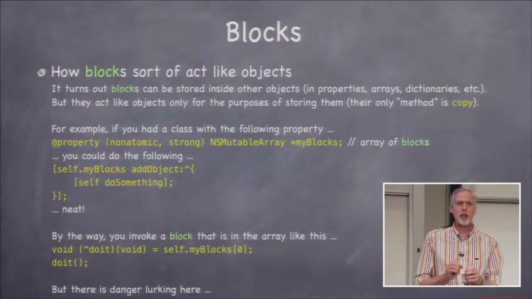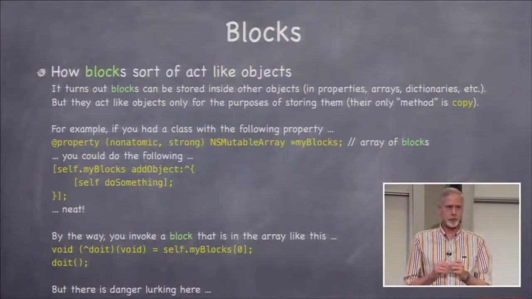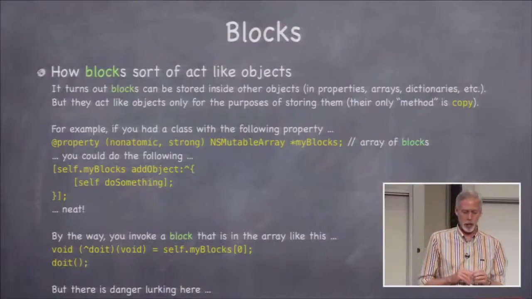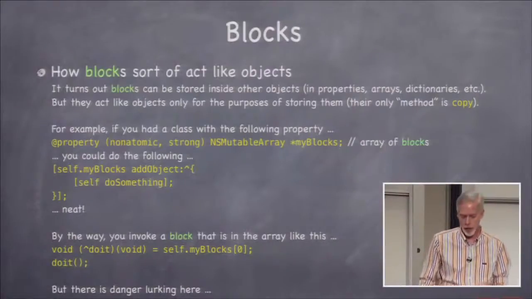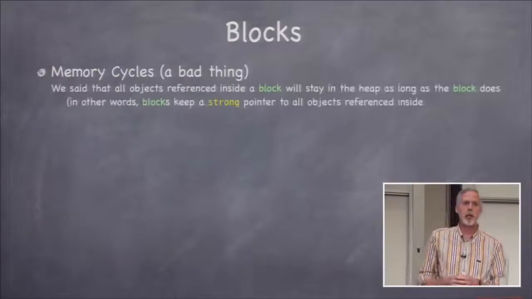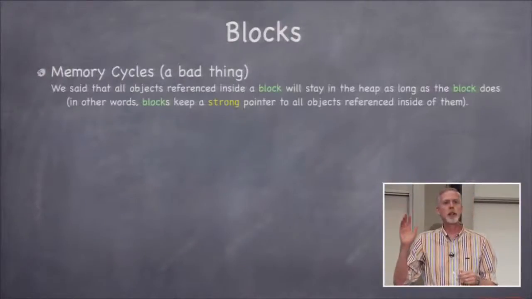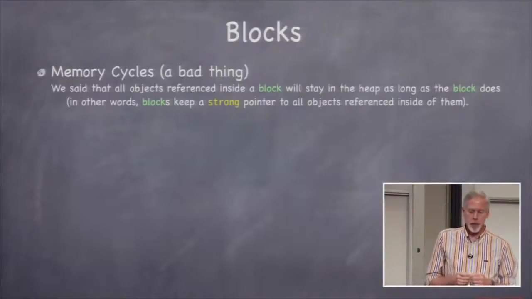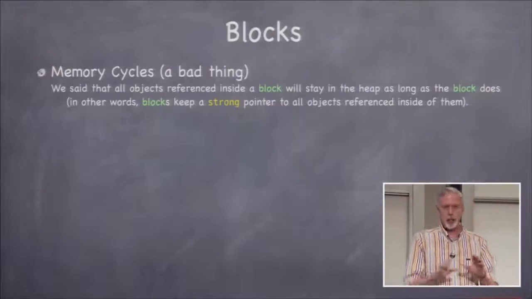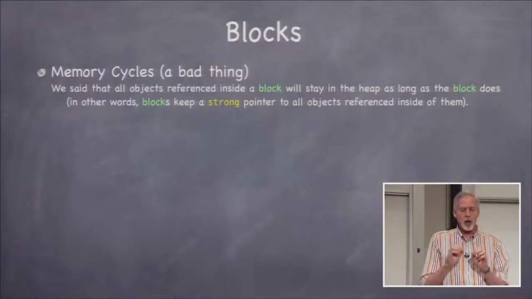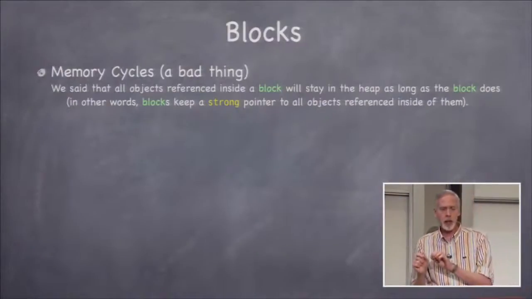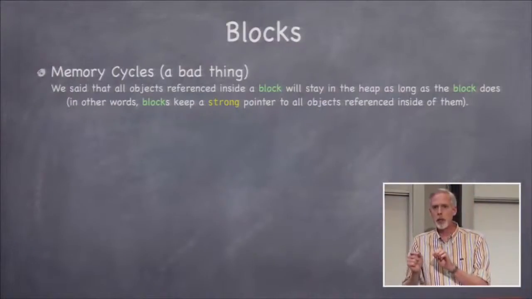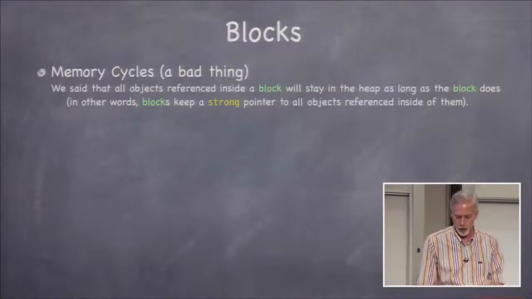But there's a real danger lurking here, okay, in this code above, this self do something thing. And what is it? Well, it's called a memory cycle. How many people know what a memory cycle is? Okay, not very many. Okay, that's good, so I'll cover this. A memory cycle is caused because all the objects inside that block have a strong pointer to them as long as the block exists, okay?